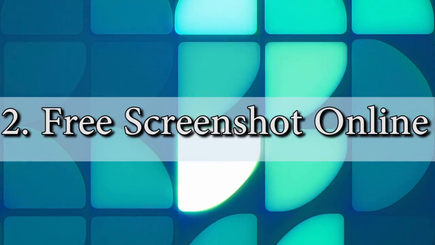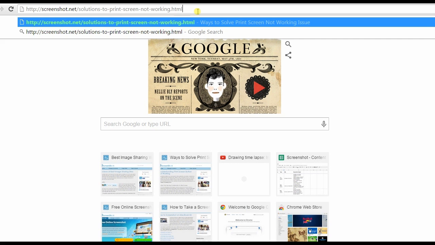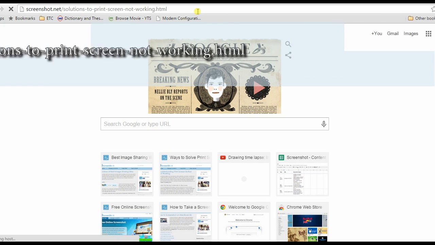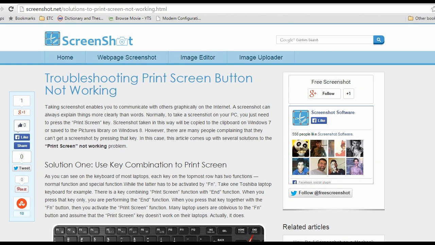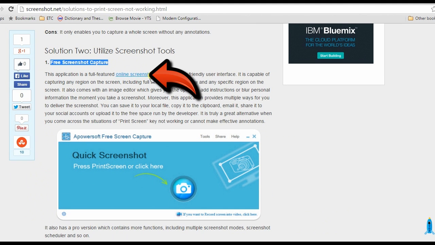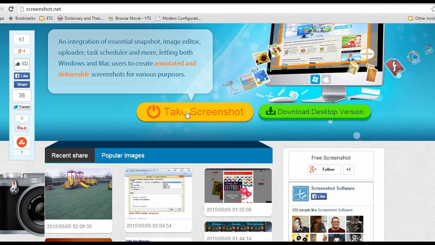For the second method, I'm going to use free online screenshot. To begin, visit this page. Look for free online screenshots link and click it. This will lead you to its main page. Next is to hit Take Screenshot to run the screen capture tool.